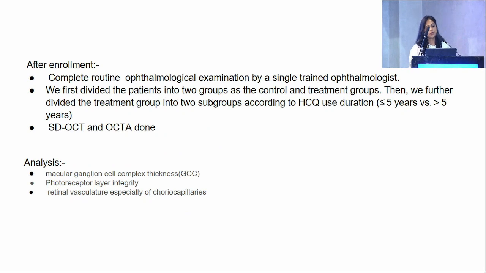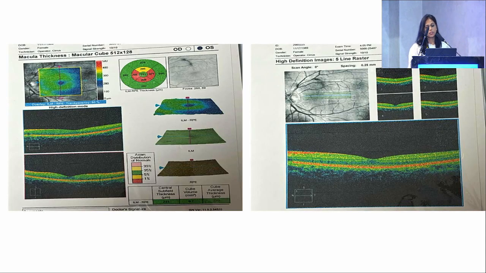After enrollment, a complete routine ophthalmological examination by a trained ophthalmologist was performed. We first divided the patients into 2 groups as control and treatment. Then we further divided the treatment group into 2 subgroups based on the duration of HCQ use. The parameters we analyzed were the macular ganglion cell complex thickness, photoreceptor layer integrity, and the retinal vasculature, especially that of the choriocapillaris. These were the OCT findings of some of our patients.